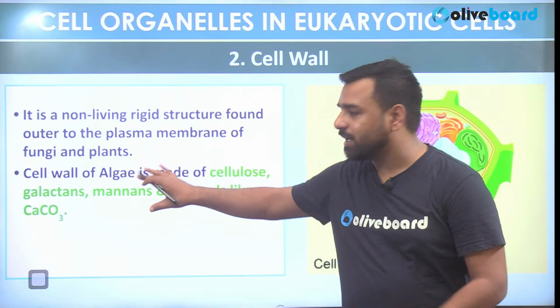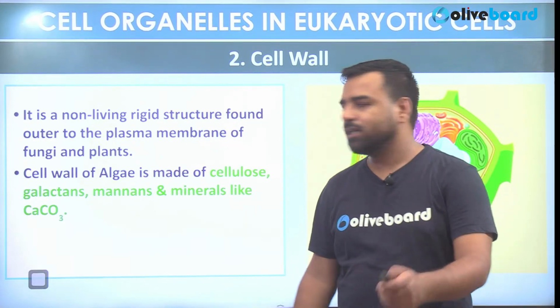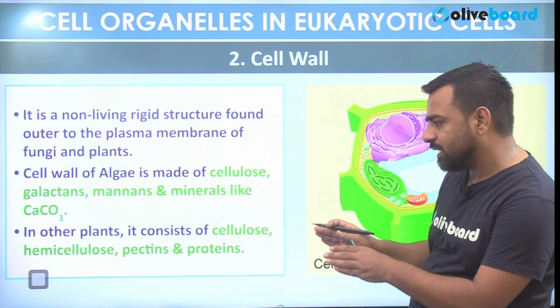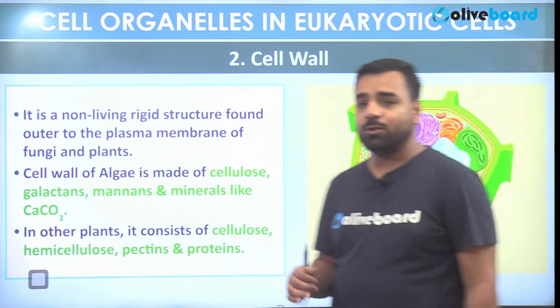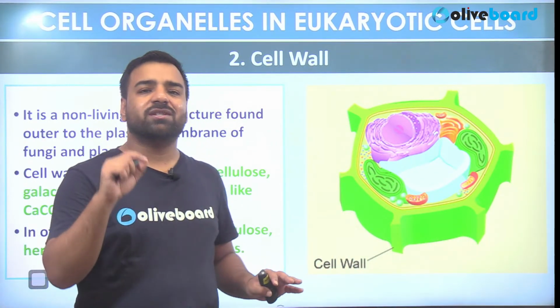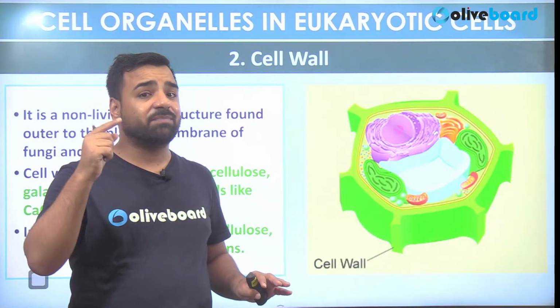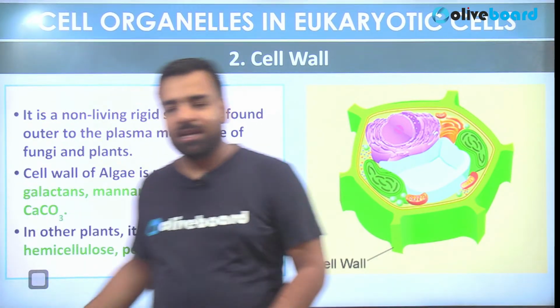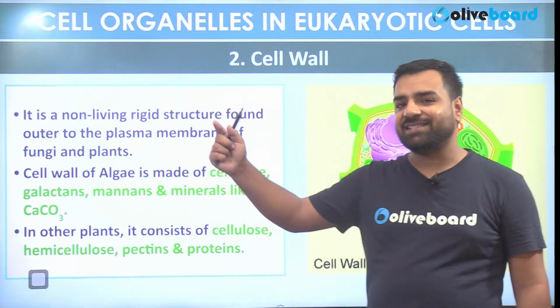Yes, this part was asked in the examination previously. Then in other plants, it consists of cellulose, hemicellulose, pectins, and proteins. So I am giving you a hint here. I am going to discuss the same question because it was asked previously in the CGL, in the SSC, and also in CPO, this last line. So I'll be keeping this question in the Friday section for sure.